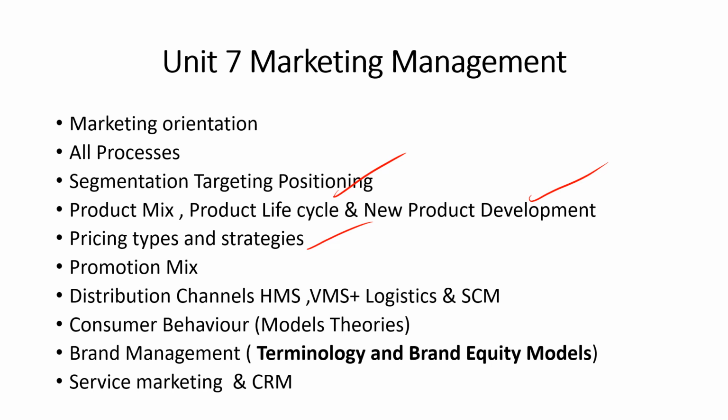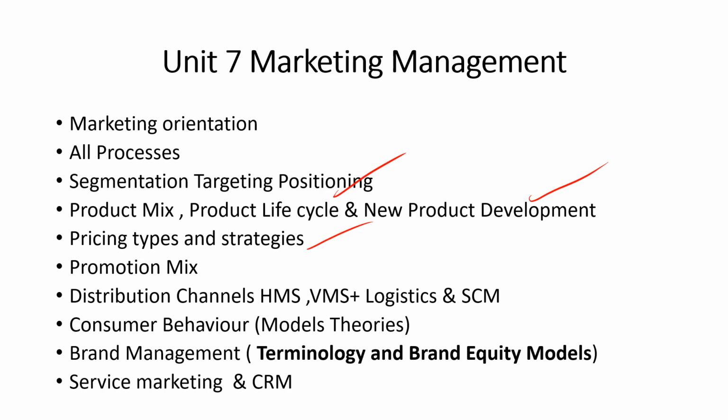Next comes distribution channel: intensive, exclusive, selective strategies, which are the most frequently asked questions from there. Here, horizontal marketing system, vertical marketing system. This type of question is on the difference. You should know what the difference is, and the types of VMS. And logistics and supply chain, a very simple question is asked from logistics and supply chain, so you don't need to worry. Then next come the two most important topics, that is consumer behavior and brand management.